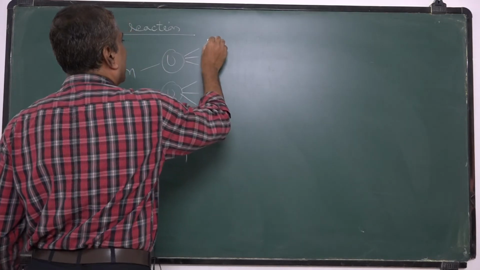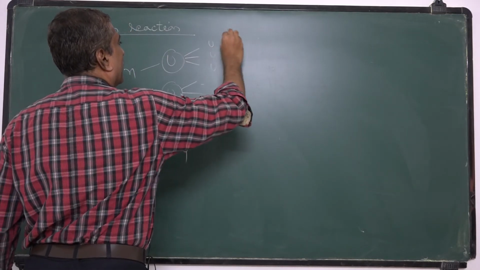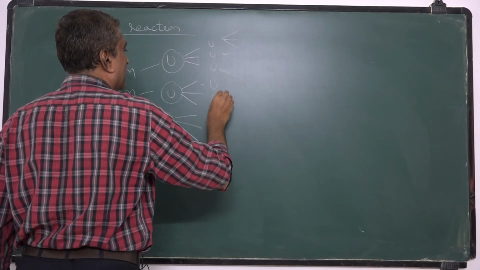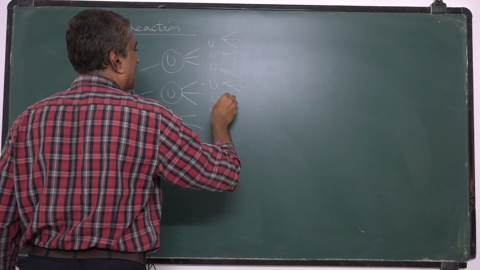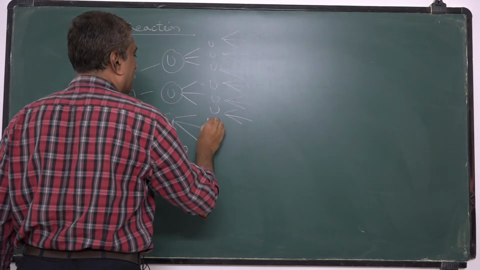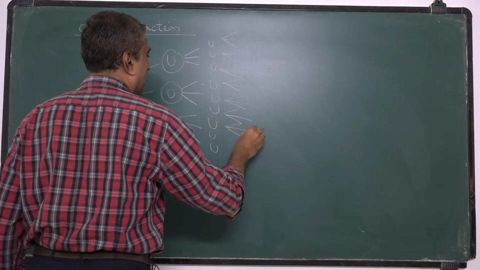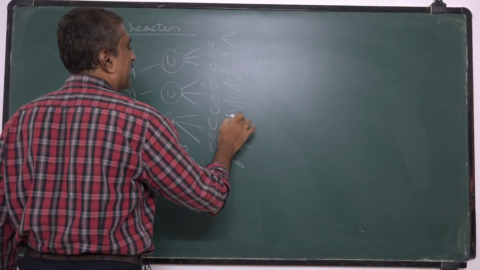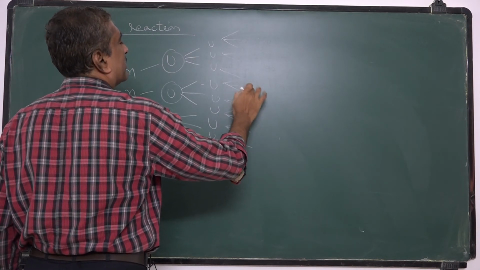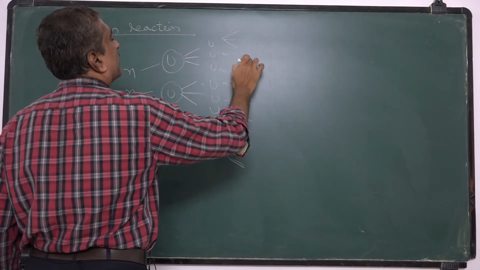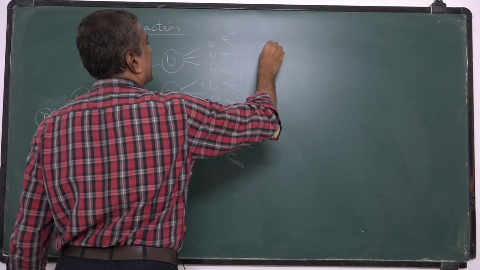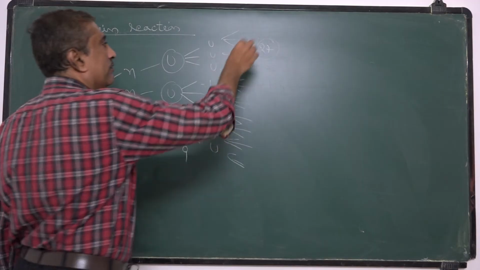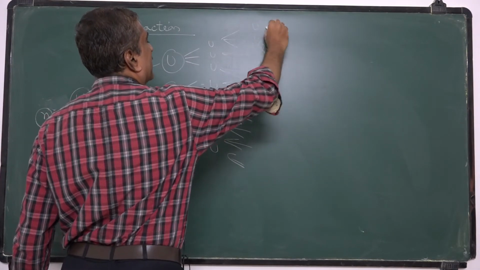Now again uranium, uranium, uranium, we will get again 3, again 3, again 3. Here also, 1, 2, 3, up to 27. Now again, if these react with uranium, the next gives 81.